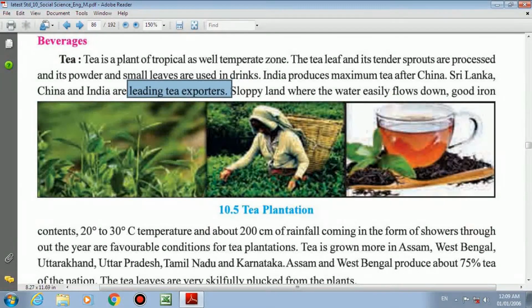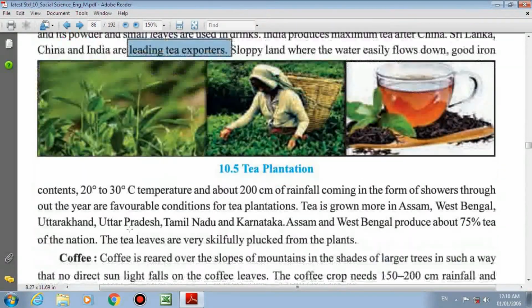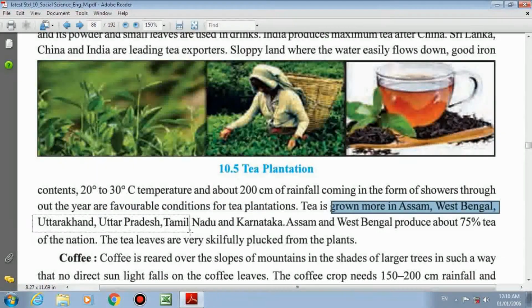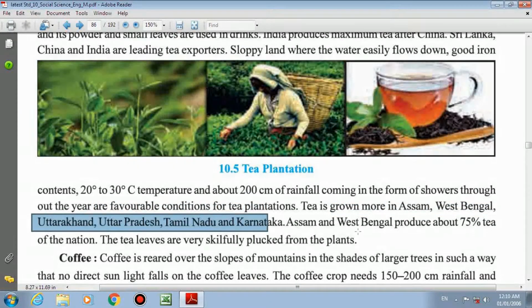Sloping land, which has a slope where the water easily flows down and is not collected. Okay, on the slope, so water will easily flow in the downward direction. Soil which contains good iron, 20 to 30 degree Celsius temperature, 200 centimeter of rain coming in the form of showers, okay, not force, showers, throughout the year are favorable conditions for tea plantation. And tea is grown more in Assam, West Bengal, Uttarakhand, Uttar Pradesh, Tamil Nadu, Karnataka.